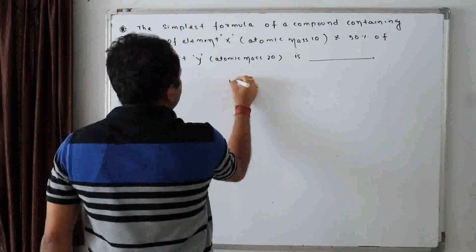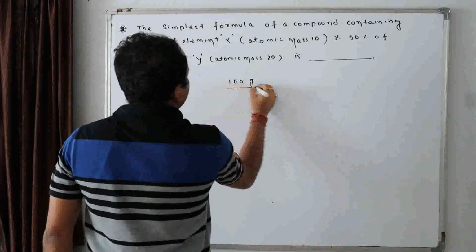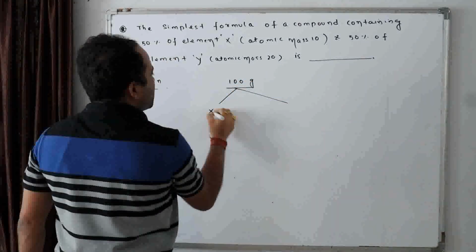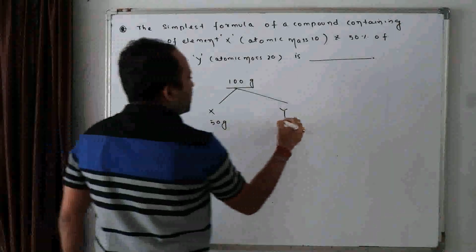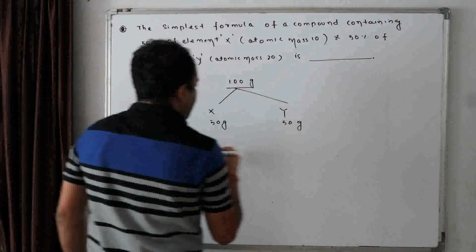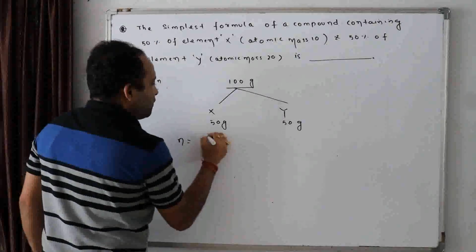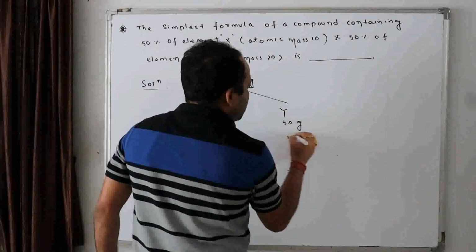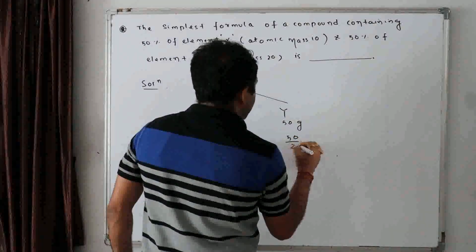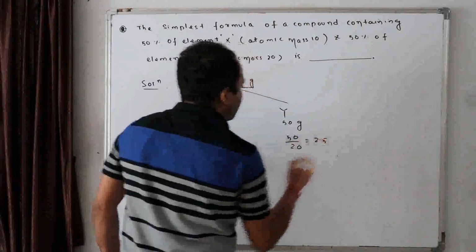Let the mass of the compound be 100 gram. It contains 50% X and 50% Y. That means this is 50 gram and this is 50 gram. Now number of moles is equal to 50 by atomic mass 10, which is 5. Number of moles 50 by atomic mass 20, which is 2.5.